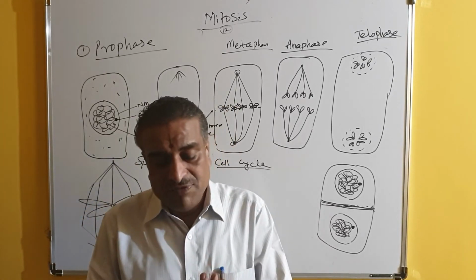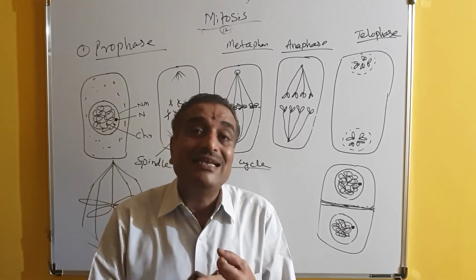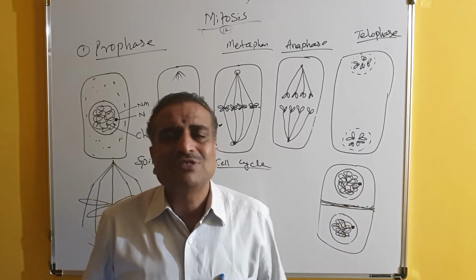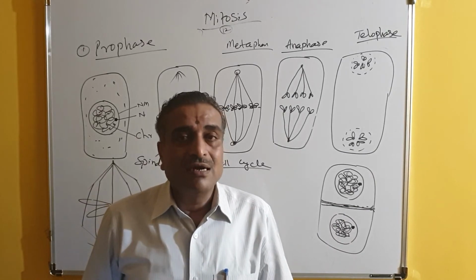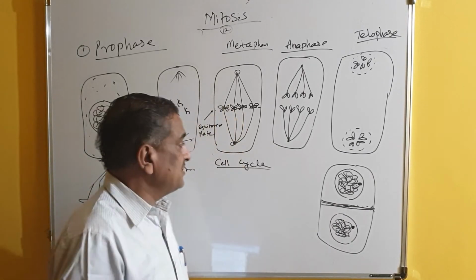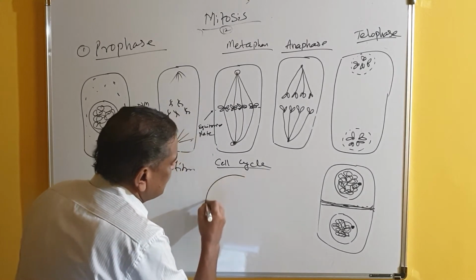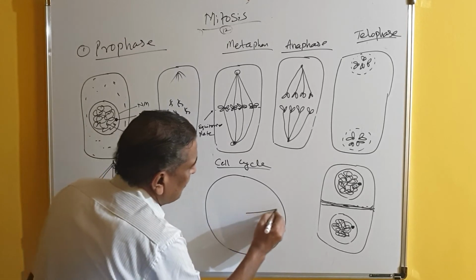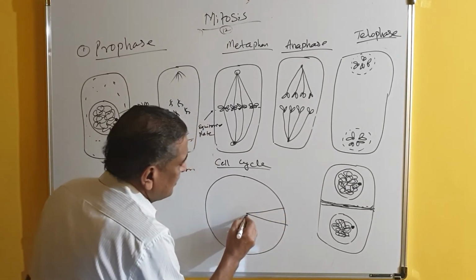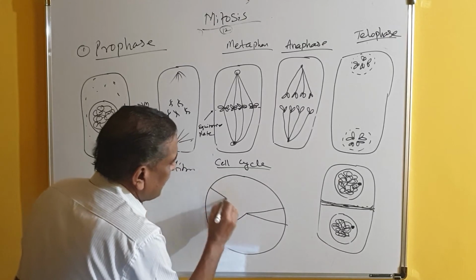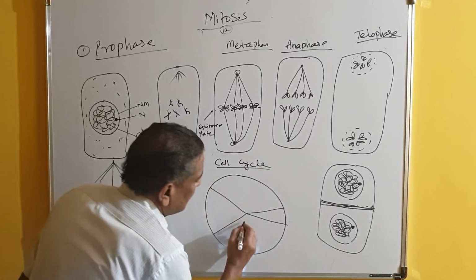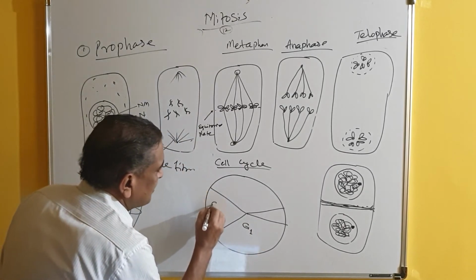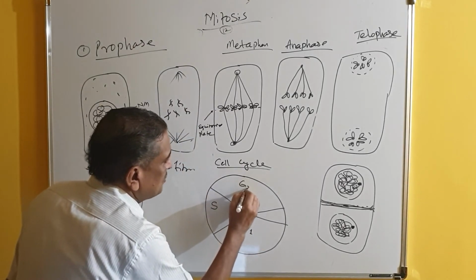Because these G1, S and G2 are not silent phases. They are not resting stages. They are very active phases. Let us see the cell cycle now. If you draw the cell cycle here, this is called the cell cycle. Here I will just show you like this. This is called the G1 phase. This is called S. And this is called G2.